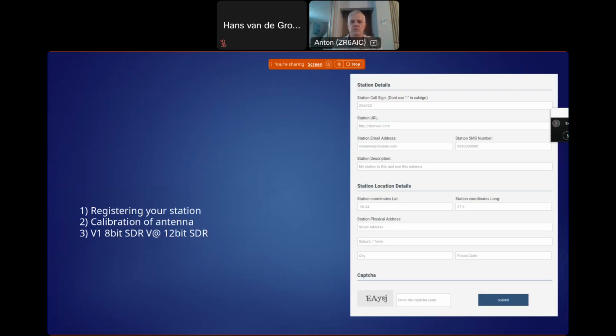This is just a small description of your station, where it is and what kind of antenna you're using. And then this is station location. This is what we use to put your little icon on the map on the master server. And then the physical address is not something that we share, but at least we know where your station is. If we need to do a comparative data analysis, we know exactly where it is, and if we have a specific noise in that area, we at least know where it is. And then, yeah, the rest is straightforward.